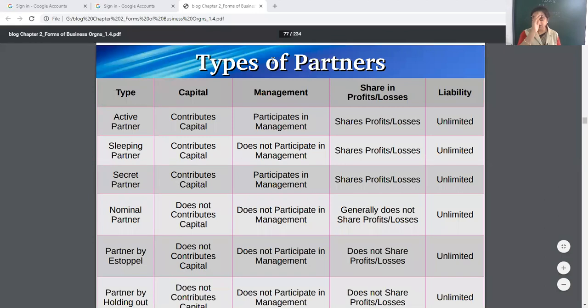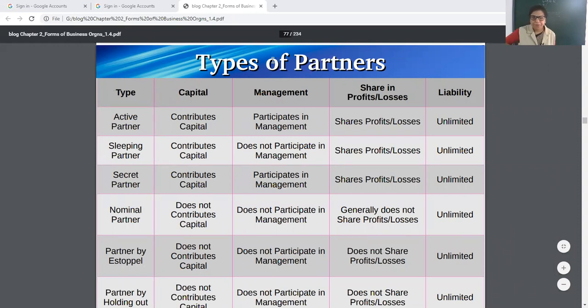It takes me a lot of time to make these slides. Sleeping partner contributes capital, shares the profits and losses, has unlimited liability, but the main difference, does not participate in management. Yes, if you want to note down, yes, you can.